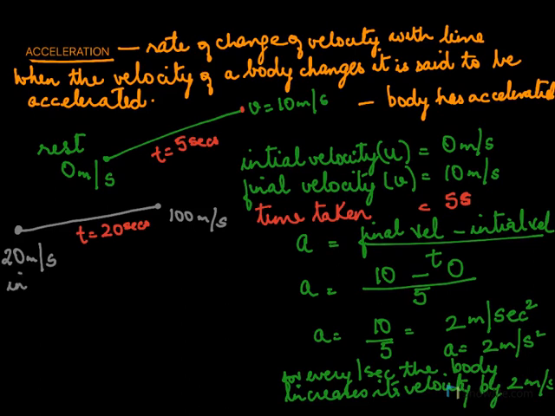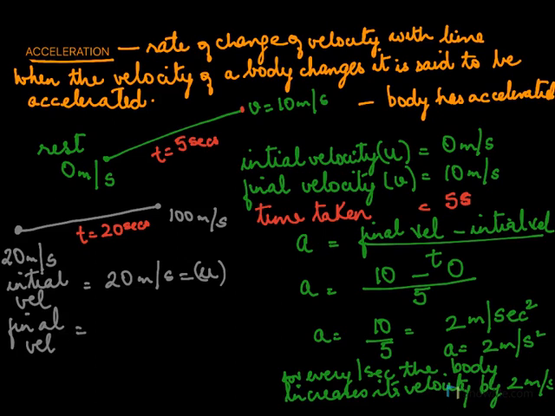So we know the initial velocity is 20 meter per second. We call that initial velocity as u. Final velocity is 100 meter per second, which is v. And the time taken for this change is 20 seconds.